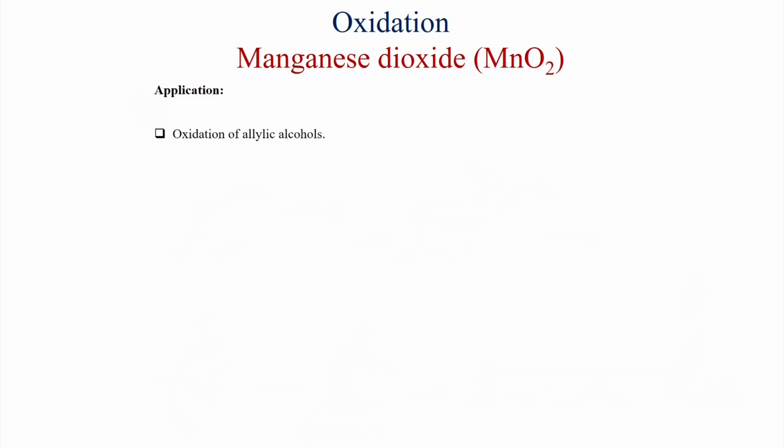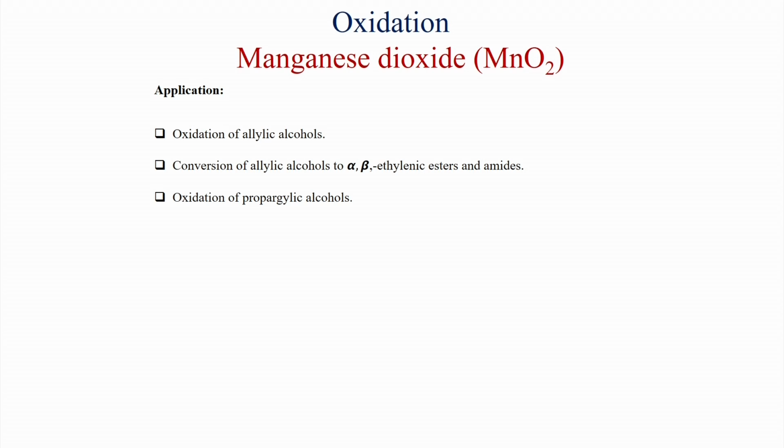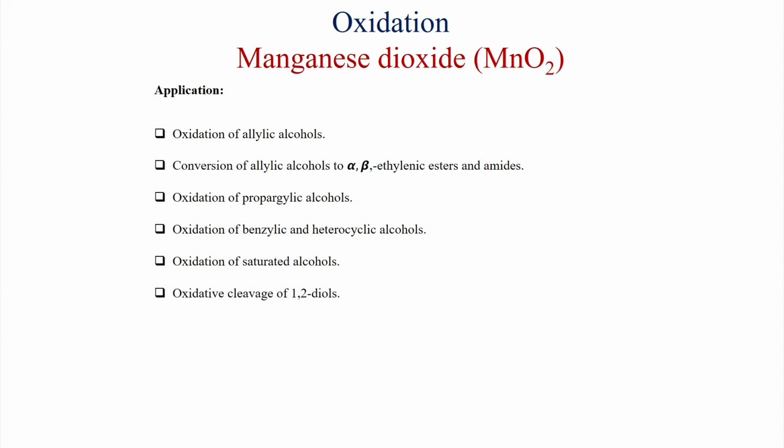Its applications: it is mainly applied for oxidation of allylic alcohols, conversion of allylic alcohols to alpha beta ethylenic esters and amides, which is called Corey-Gilman-Gonnem oxidation. This is also applied for oxidation of propargylic alcohols, oxidation of benzylic and heterocyclic alcohols, oxidation of saturated alcohols, and for that you need a catalyst or high temperature.